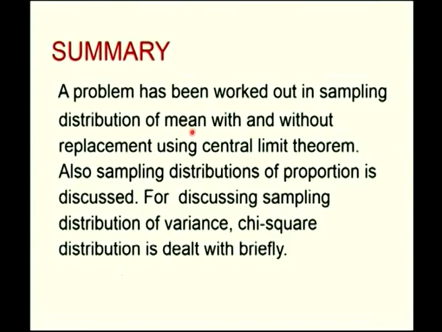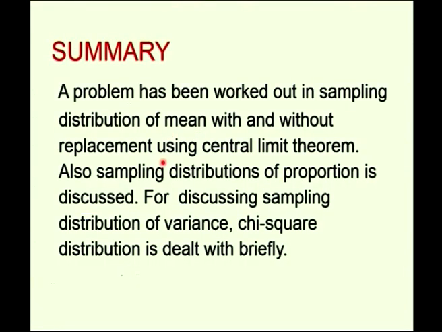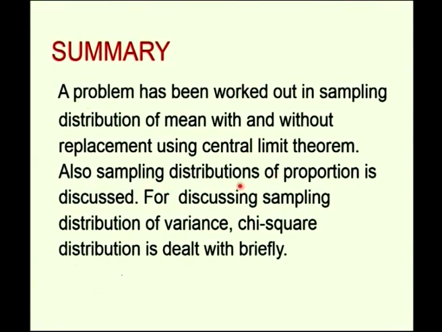Now, in this session, a problem has been worked out in sampling distribution of mean with and without replacement using the central limit theorem, where the random variable x is normally distributed. Hence, we use the central limit theorem and we worked out a problem in calculating the sample mean x bar, the mean of sample mean and the standard deviation of x bar. Also, sampling distribution of proportion is discussed and a problem is also worked out. For discussing the sampling distribution of variance, the chi-square distribution is dealt with briefly.